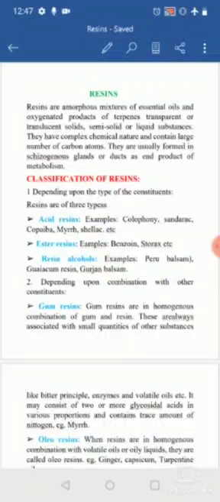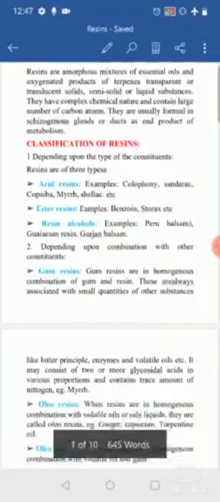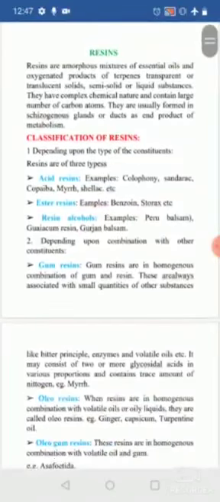Next, depending upon the combination with other constituents, they are associated or present along with other chemical constituents, like the gum resins. They are combined with gums. It contains a homogeneous combination of gum and resin. So here the resins are combined with the gums.